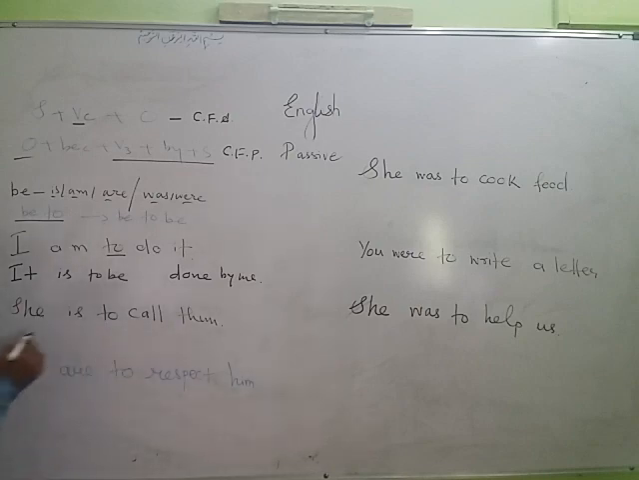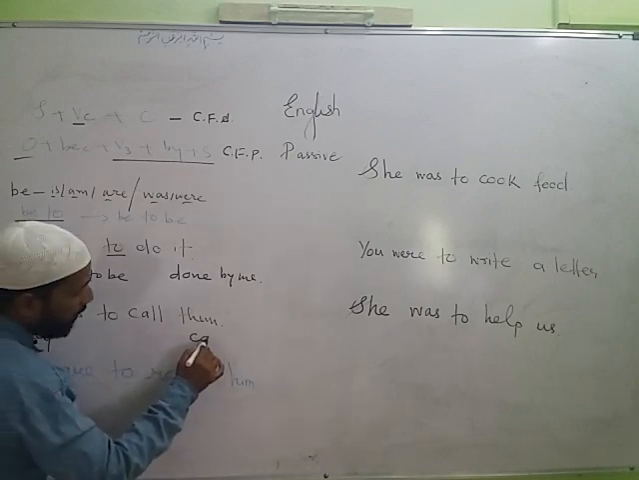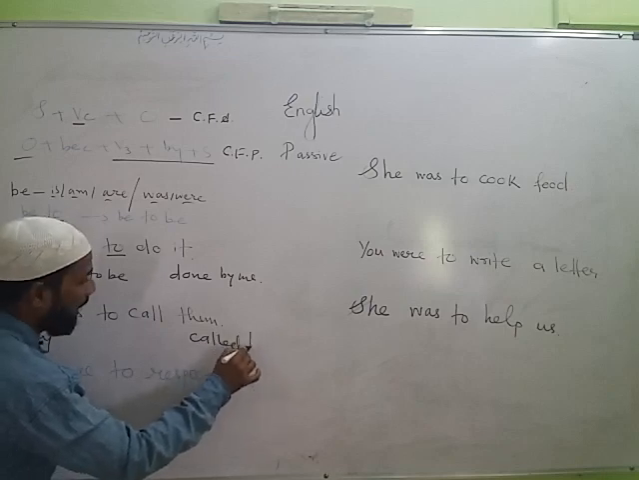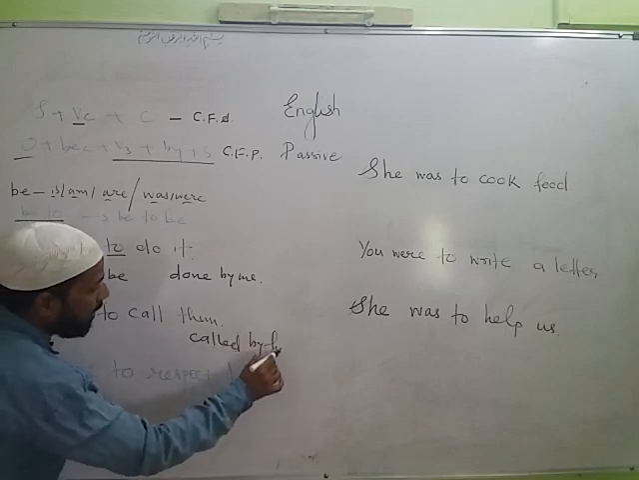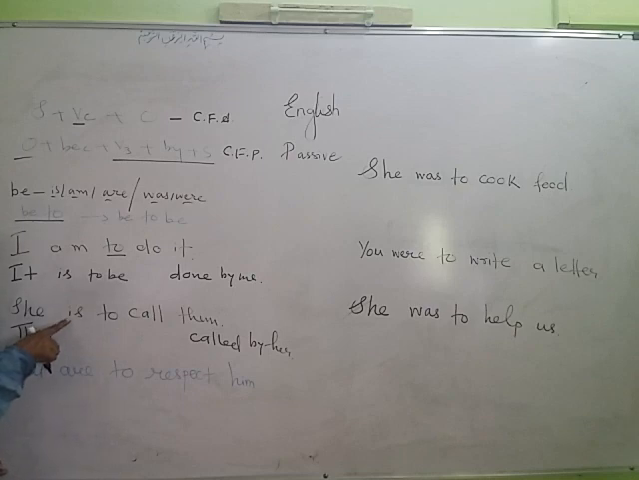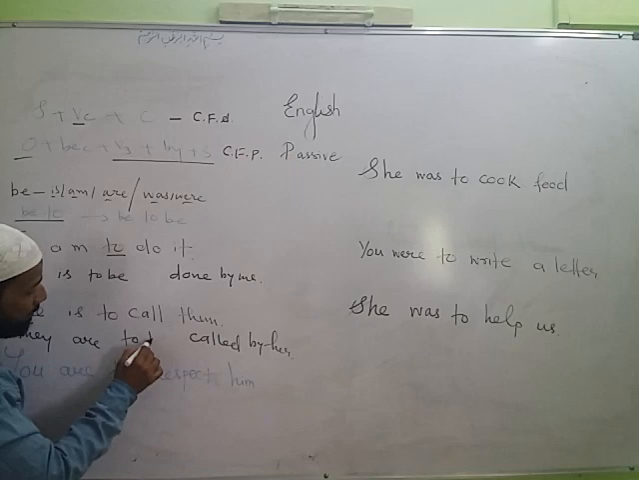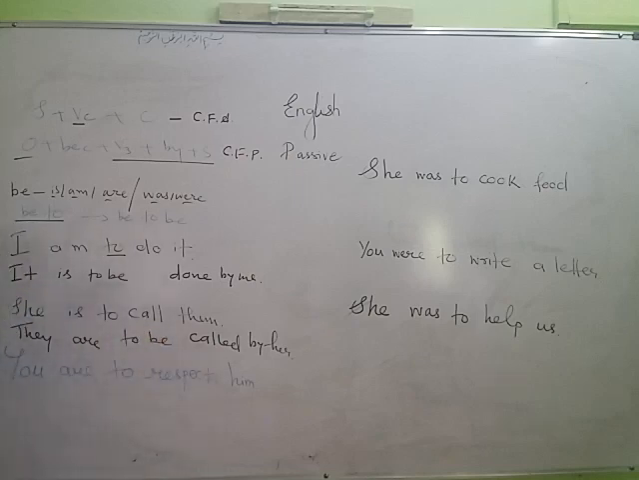Next sentence, them will come here, it will become they, space, third form of verb, called by, she becomes her. Now you can see here is was used. Why? The subject was she, but now the subject is they. What will be used? Yes, are, and this to will be changed into to be. They are to be called by her.